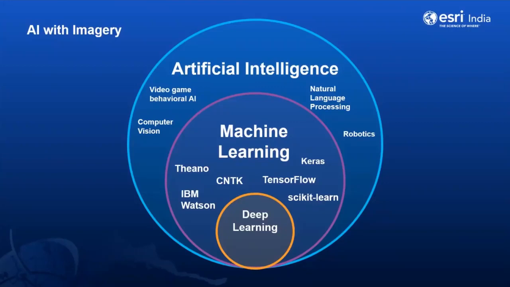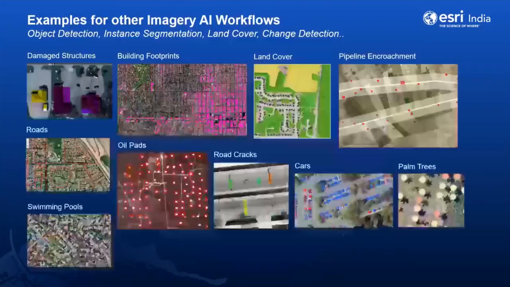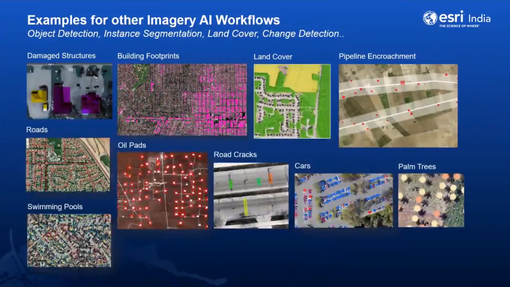Like classifying damaged texture, detecting building footprints, classifying and extracting land information, finding pipeline encroachment, extracting roads, detecting oil pads, identifying cracks in roads, detecting cars, whatever type of car, understanding and detecting the health of trees, detecting swimming pools, and many more.